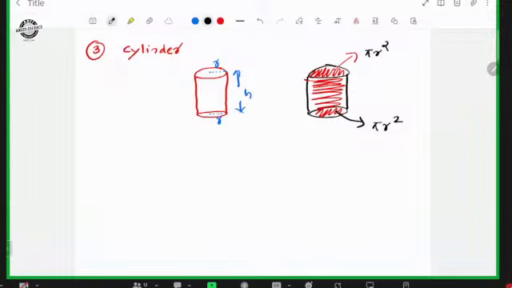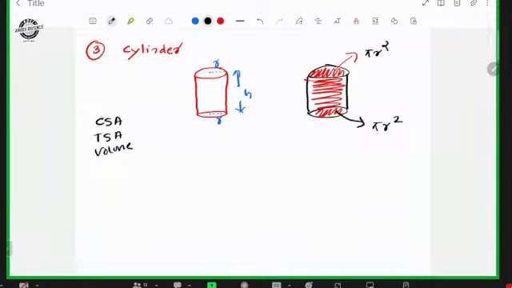Then the area of the lateral surface. Here we will not call it lateral, we will call it curved surface area. In cylinder, sphere, or cone, we will consider not lateral surface area, we will call it curved surface area, CSA. CSA, TSA, and volume.